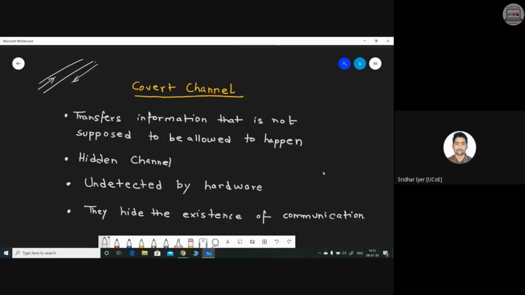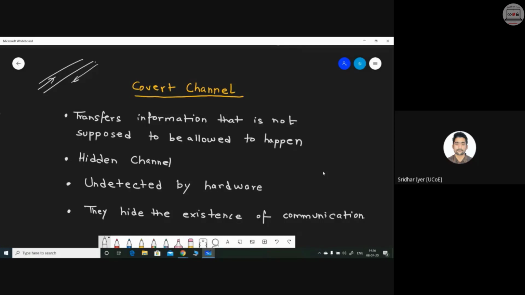I guess you might be confused about what a Trojan is then. Trojan is a malicious software which is used to carry out illegal activities through a safe path or a safe method. You're getting what I'm trying to say? A non-malicious path, but carrying a malicious activity, is what we call a Trojan. A similar concept is used over here, but covert channels are not software, whereas Trojans are software. Is it clear?